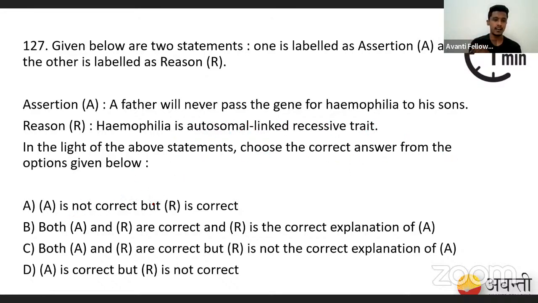Option A: A is not correct, but R is correct. Assertion and reason are both correct, and the reason is the right explanation of the assertion. Both assertion and reason are correct, but the reason is not the correct explanation of the assertion. A is correct, but R is not correct.